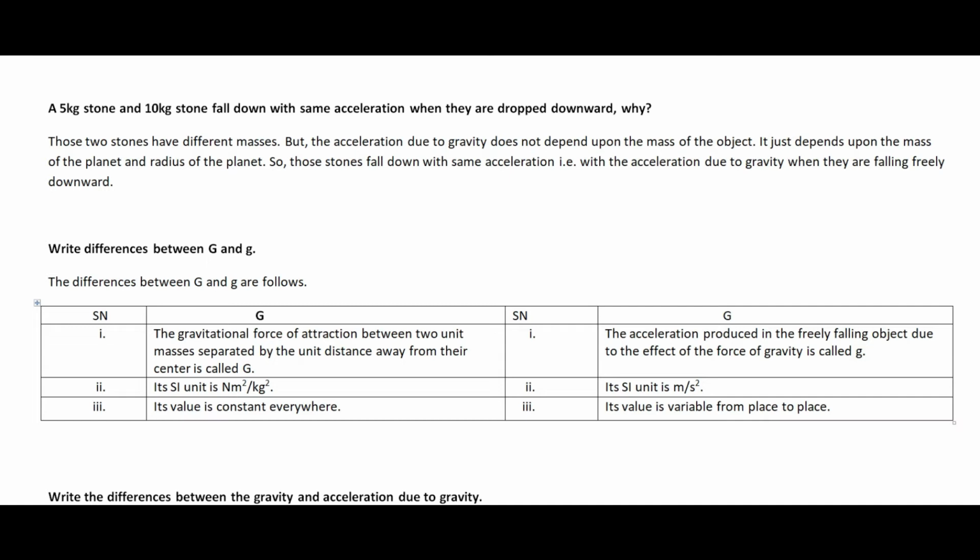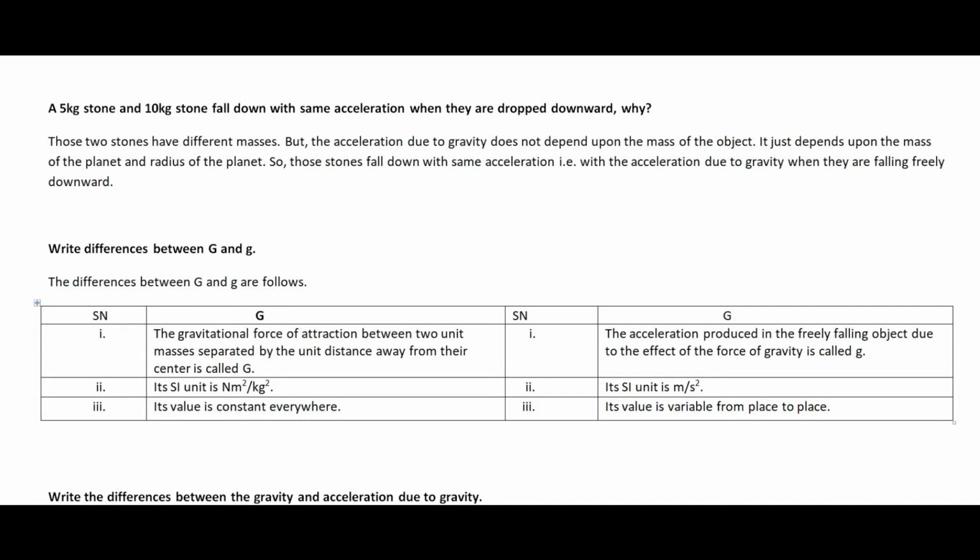That is the reason whether the falling object has mass 5 kg or 10 kg, it does not matter. Both objects, although they have different mass, will attain the same acceleration, that is the acceleration due to gravity. That is the reason they attain the same acceleration and they reach the ground at the same time and they hit the ground with the same speed.